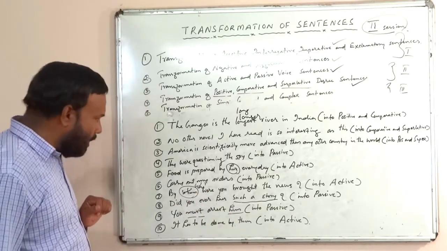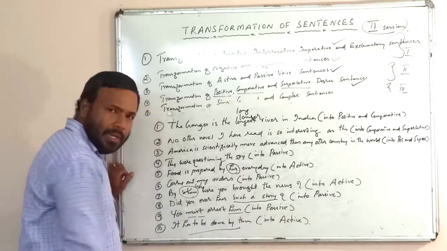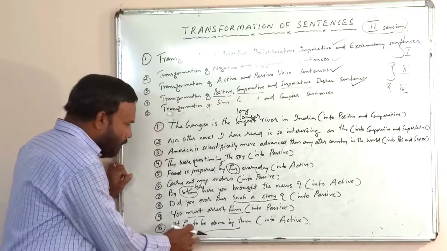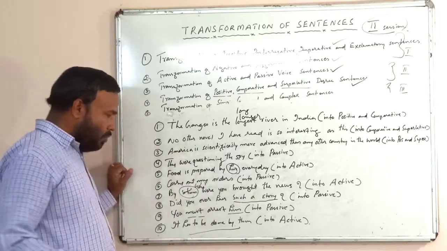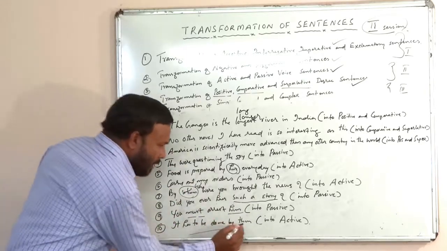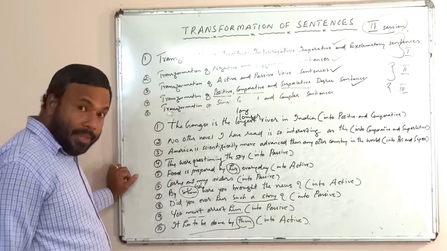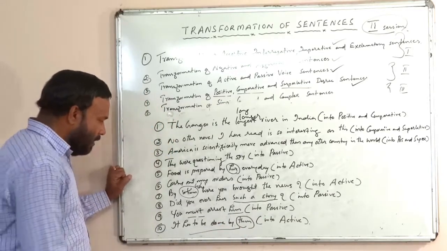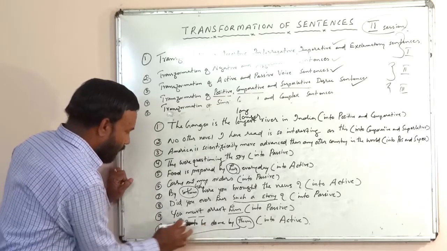It has to be done by them. This is in passive form. We have to convert it into active form, isn't it? Who has to do the action? Them. So, them will become they, isn't it? What will you get? They have to do it.